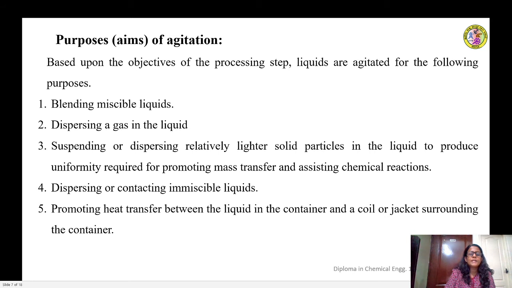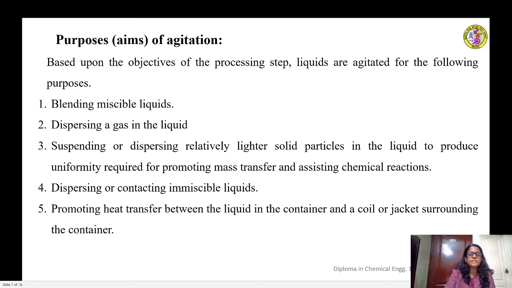Promoting heat transfer between the liquid in the container and a coil or a jacket surrounding the container. This is again a case of agitating a liquid to promote heat transfer. In case a liquid needs to be heated to a higher temperature, that can be done by having the liquid in a container in which you can insert a coil through which you can circulate a hot liquid or a hot gas.